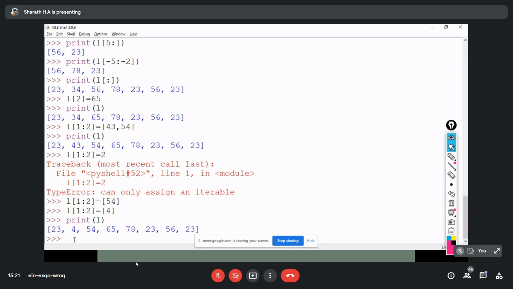So likewise, we can initialize the range of values, 1:2 I had taken here. You can use 1:5, so in that case I have to pass 4 values for that. 1:6 means I have to pass 5 values for that. Here I had taken 2 values, so that's why I can pass 2 values over here. If I pass only 1, it will initialize the first index with the value. It won't affect the second one.